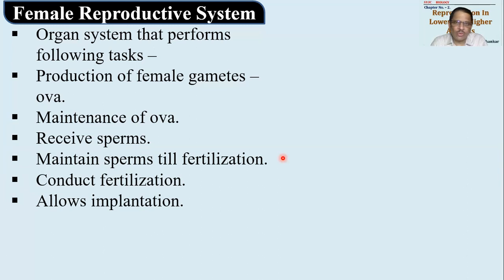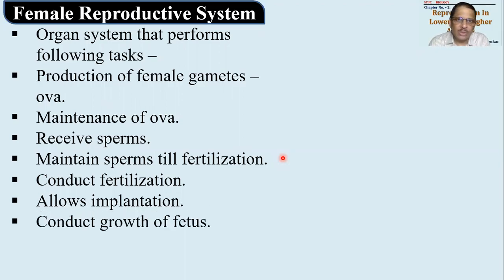जब fertilization होके zygote बनेगा, this zygote will start developing. Being internal fertilization, development also is internal, बॉडी के अंदर होता है फीमेल के. This developing embryo will get attached to the uterus, the uterine wall. Even this event is called implantation. Even that is allowed by the female reproductive system.